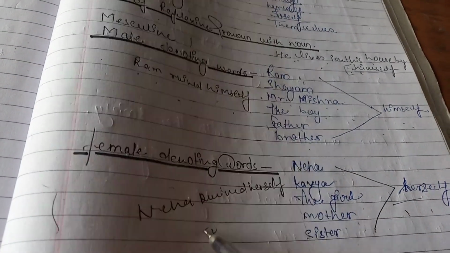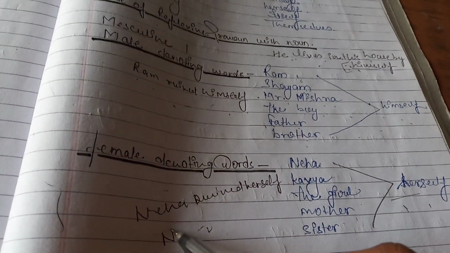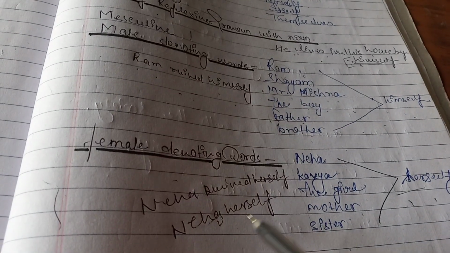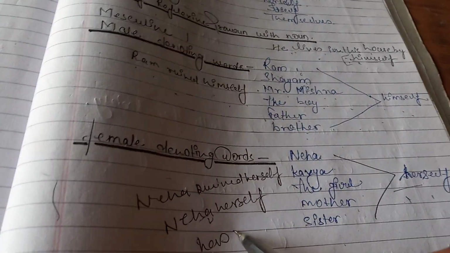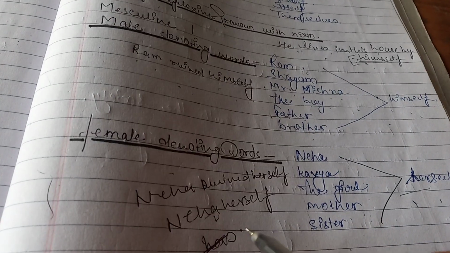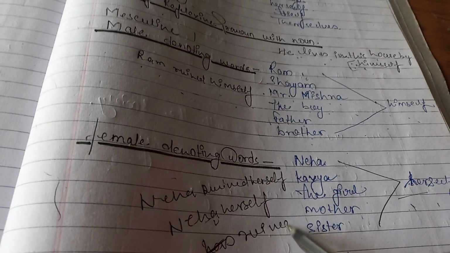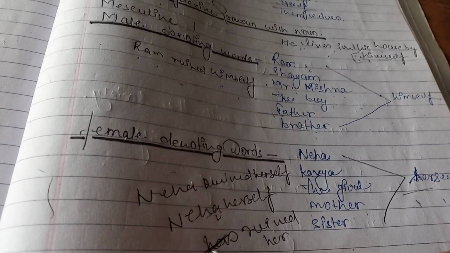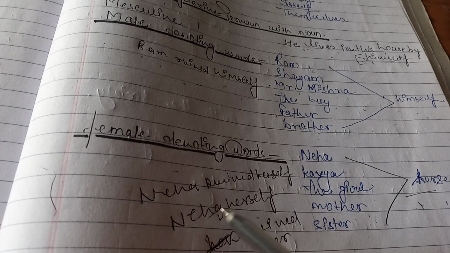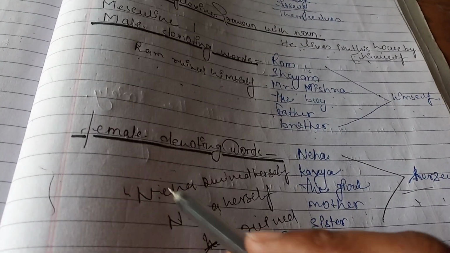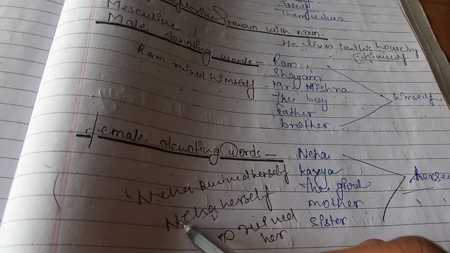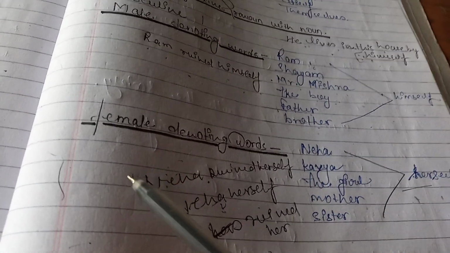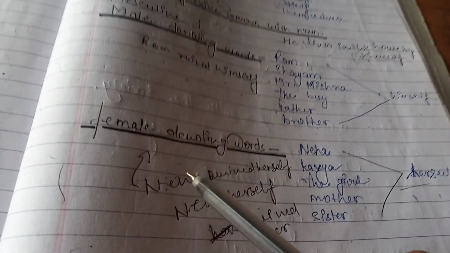Here, if I say Neha herself ruined, sorry, Neha herself ruined her. So what is the difference between these two sentences? Guys, these two sentences have a difference: each shows a different sense.